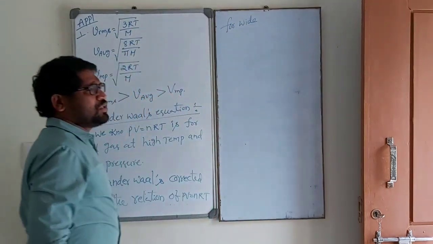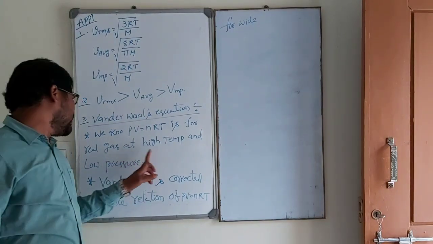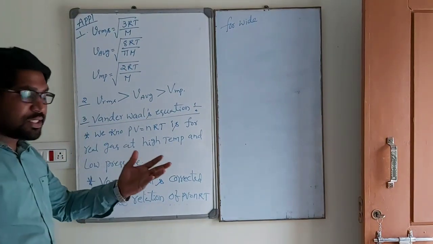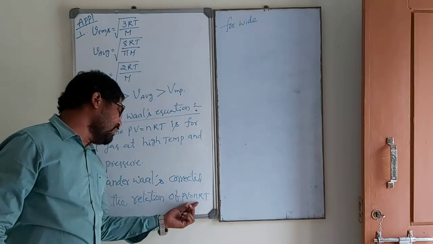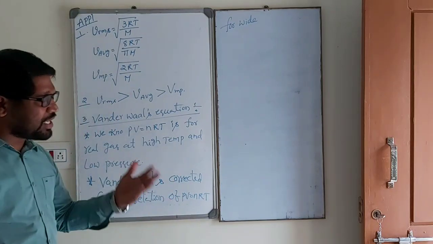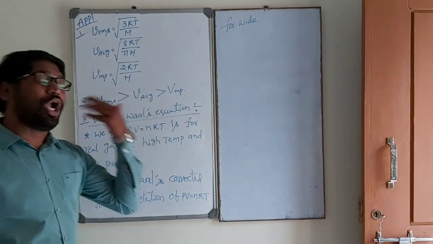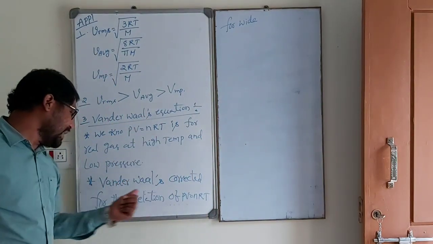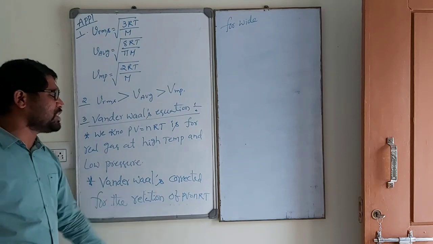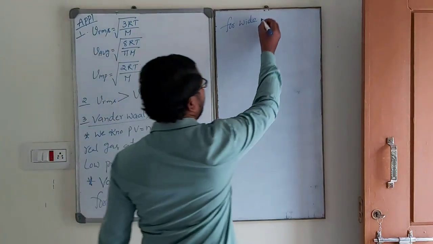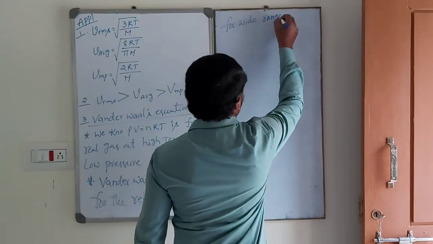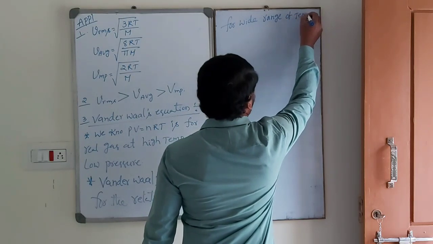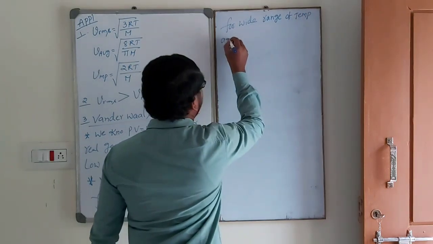This is for particular high temperature and low pressure, but the gas equation PV is equal to nRT for real gas should be applicable to all temperature, all pressure. So the Van der Waals corrected the relation PV is equal to nRT for a wide range of temperature and pressure.